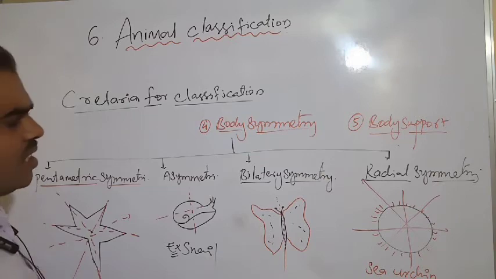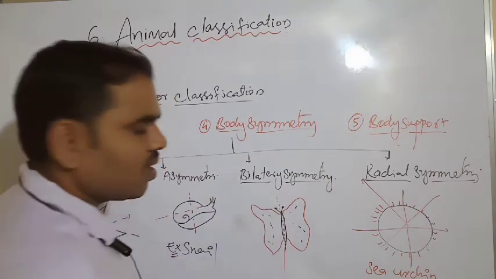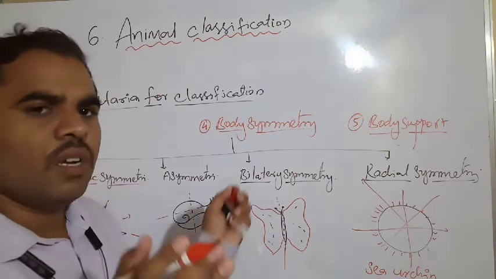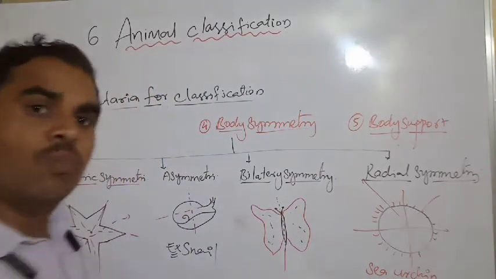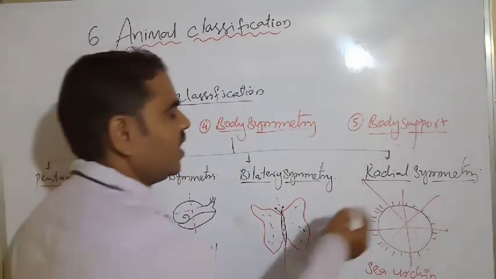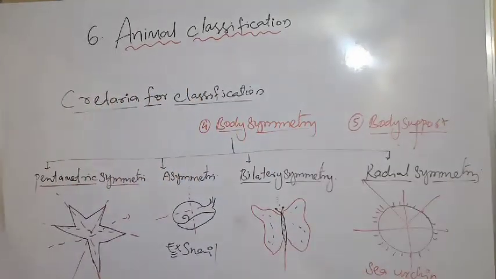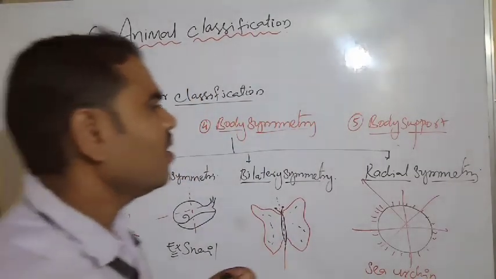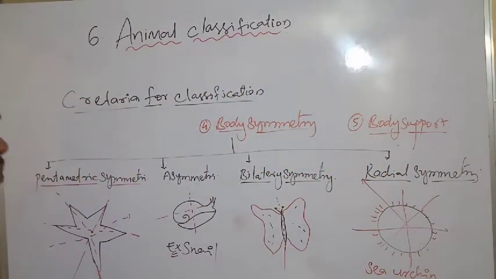No symmetry is present. It is an asymmetry. Bilateral symmetry means if you cut, it will be two halves, equally dividing the body parts. Radial symmetry means we cut any line, like a sea anemone. This is about body symmetry.